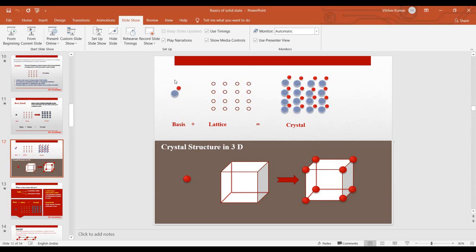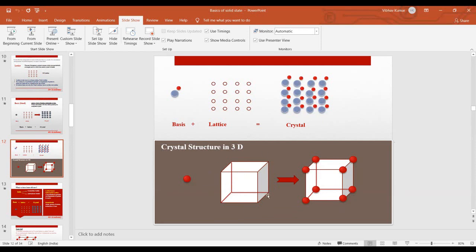So in 3D we took this image. This is your cube, and all the points on this cube are your hypothetical points, and this is basically your lattice, because we drew the image of this cube using these different points.